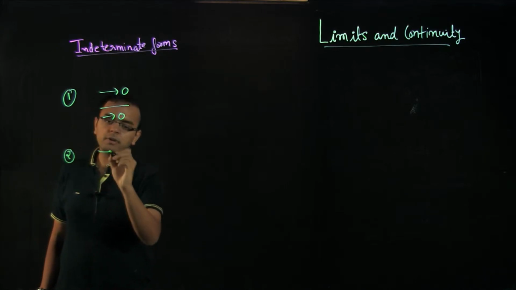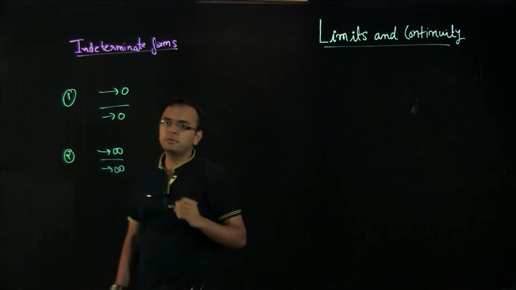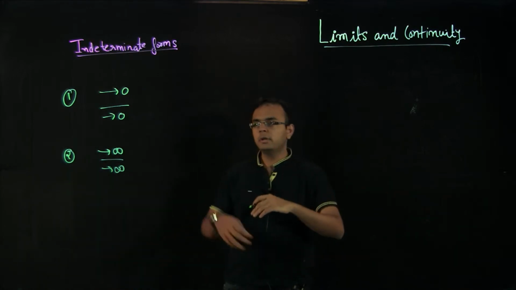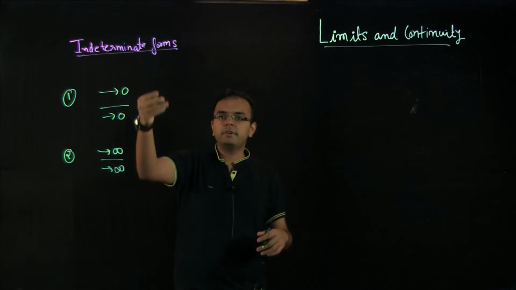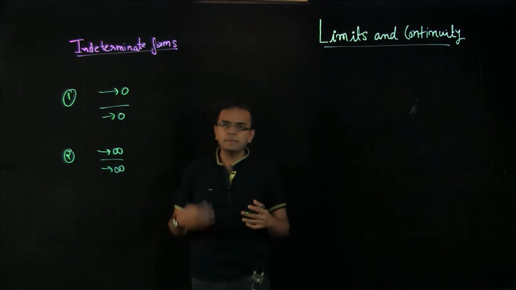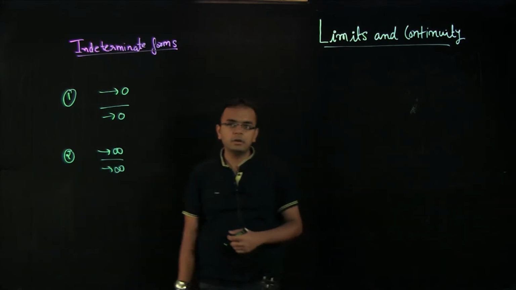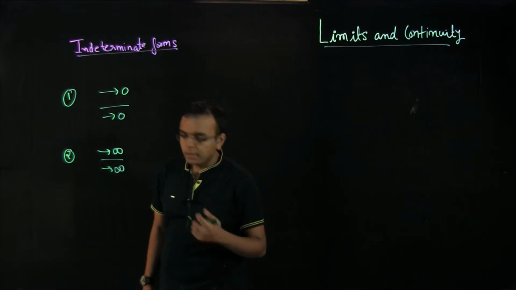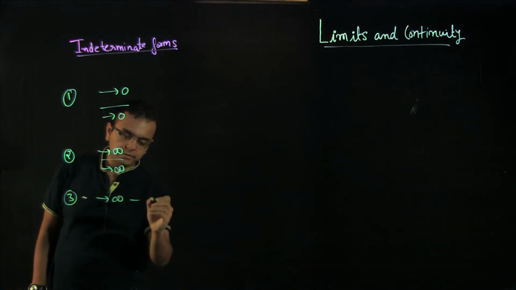Similarly, you cannot evaluate approaching infinity by approaching infinity. This is exactly the same as approaching 0 by approaching 0, just that you have taken the reciprocal, because 1 by approaching 0 is infinity and 1 by approaching infinity is 0. So infinity by infinity is nothing but approaching 0 by approaching 0. But just so that you can understand, whenever you see infinity by infinity, that is something you cannot evaluate directly.